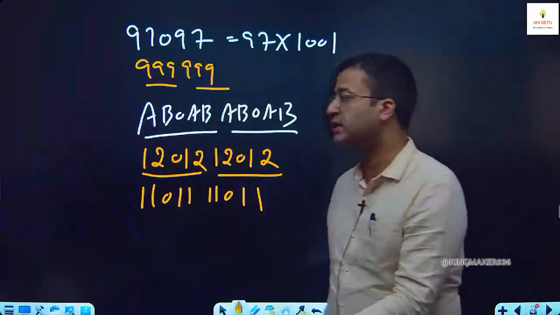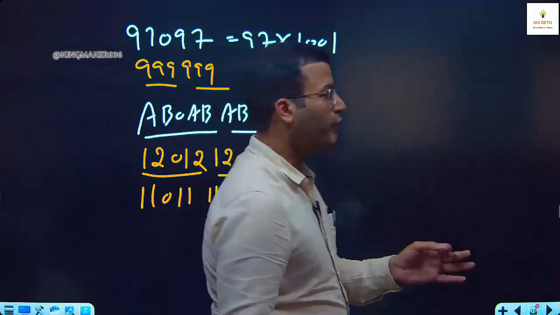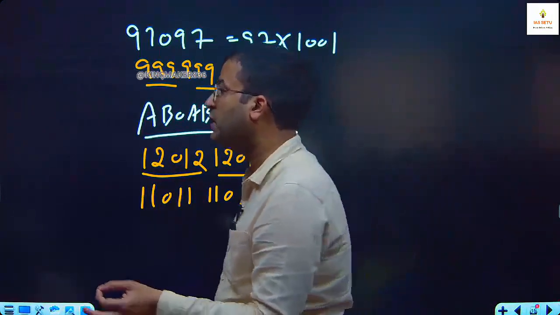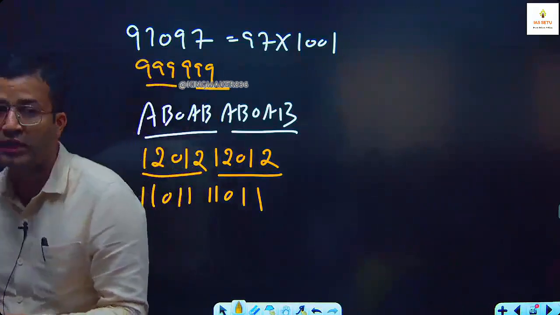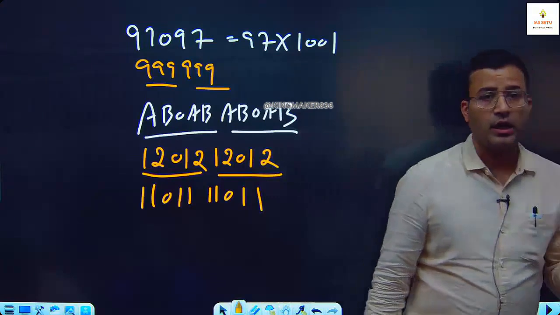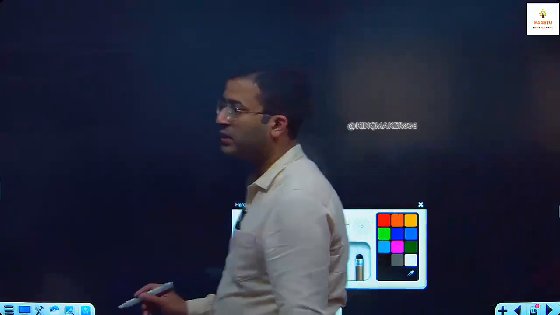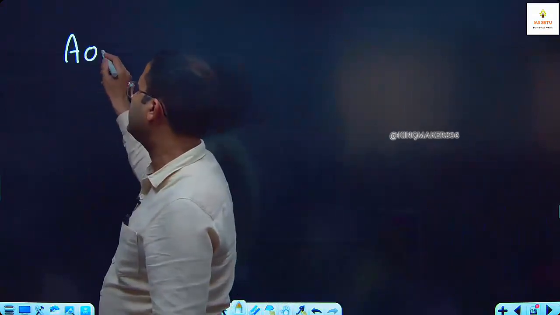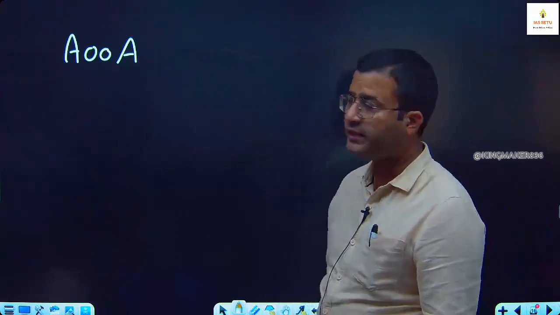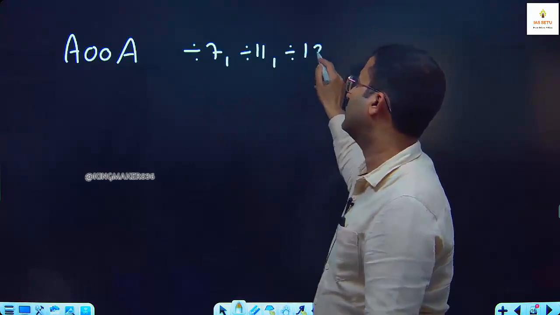Is the second concept clear? A 5-digit number which is in the form of AB0, AB is always a multiple of 1001. Since it is a multiple of 1001, it is divisible by 7, 11, 13. Third concept, a 4-digit number which is in the form of A00A is always divisible by 7, 11, 13.